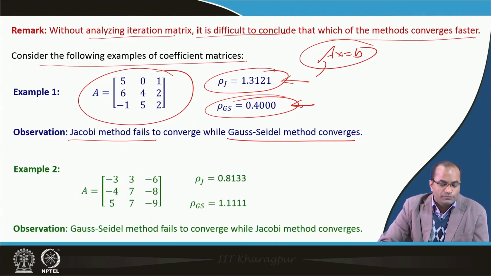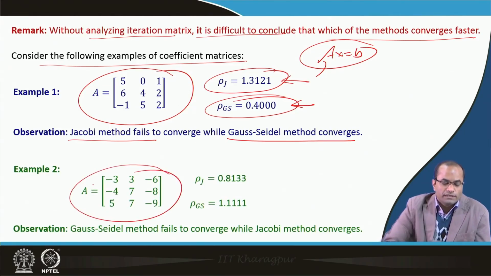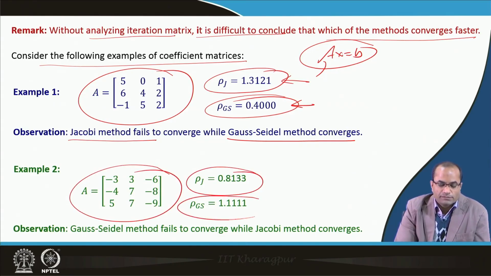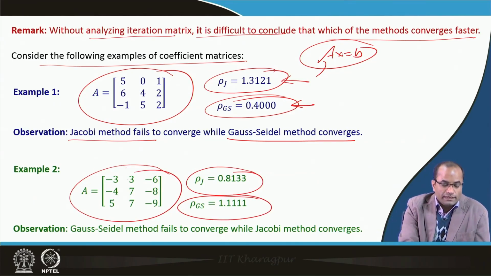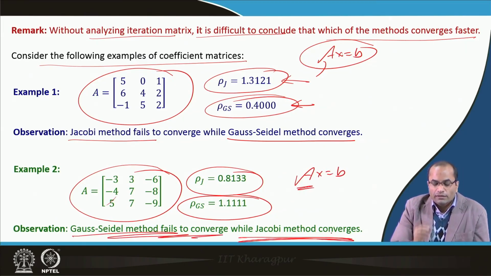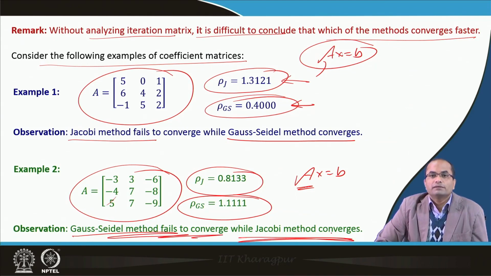Whereas, in this example, what do we see now? For this A, the spectral radius of Jacobi is 0.8 and the spectral radius of Gauss-Seidel is 1.1. So, in this case, when we form a system of equations with this matrix, what will happen? The Gauss-Seidel method will fail to converge, whereas the Jacobi method converges.